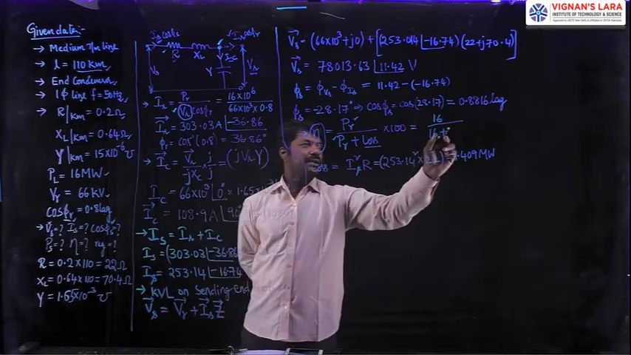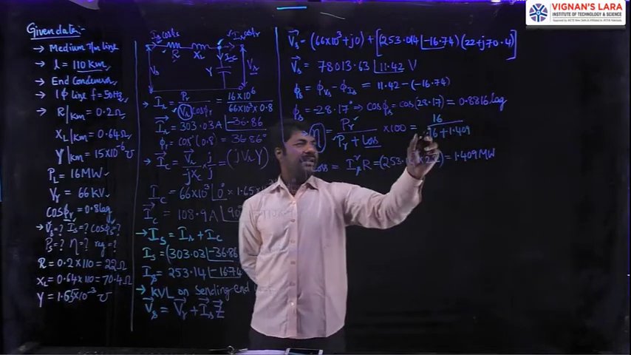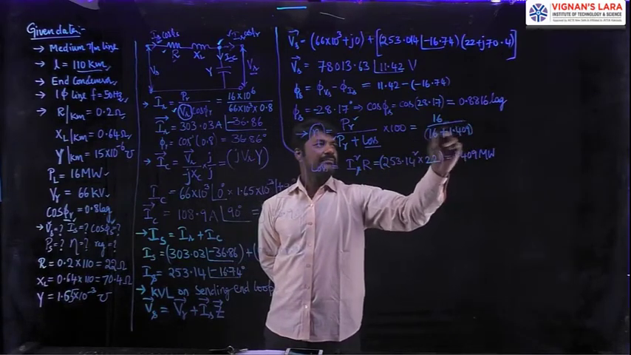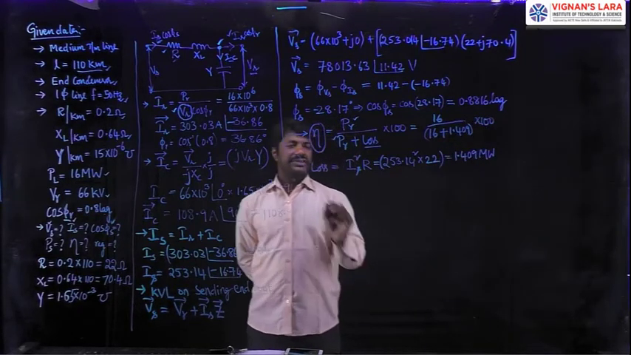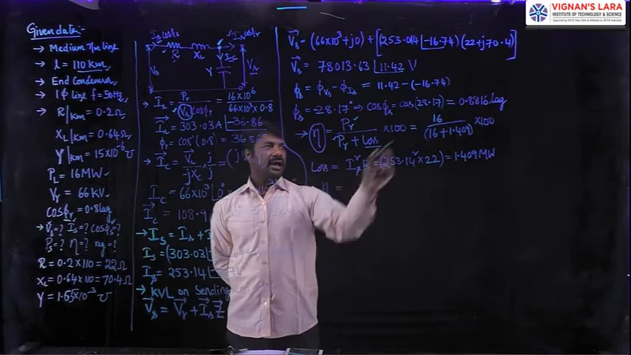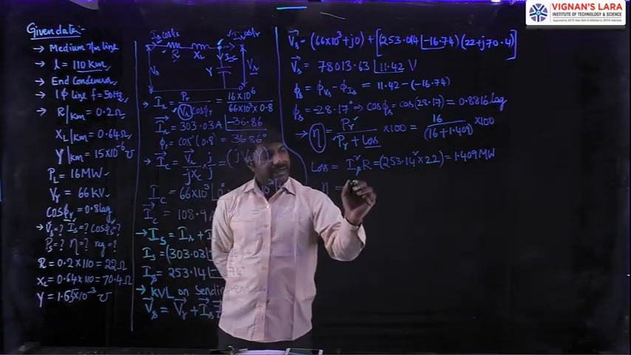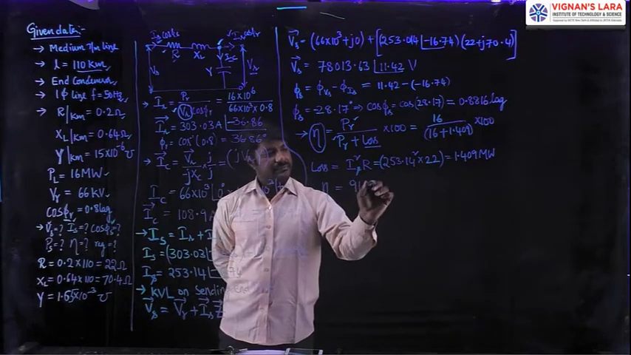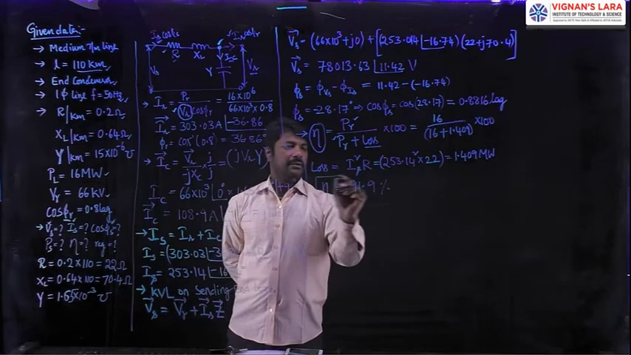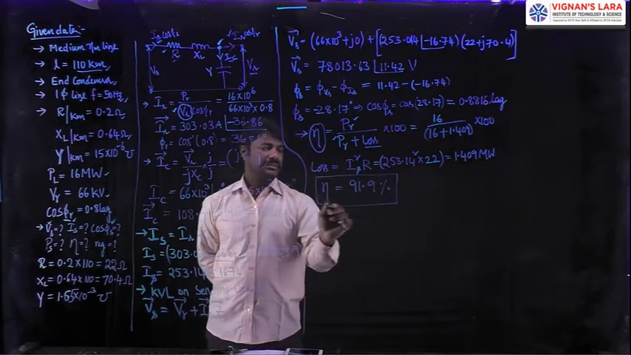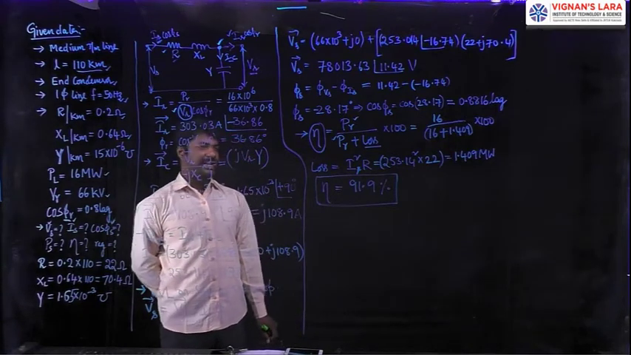The losses are 1.409 megawatts. It should be multiplied with 100. Then we will get the efficiency value. So the efficiency we get on calculating that value is 91.9%. You can check in the calculator. This is one of the important calculated bits. 91.9% efficiency is obtained here.